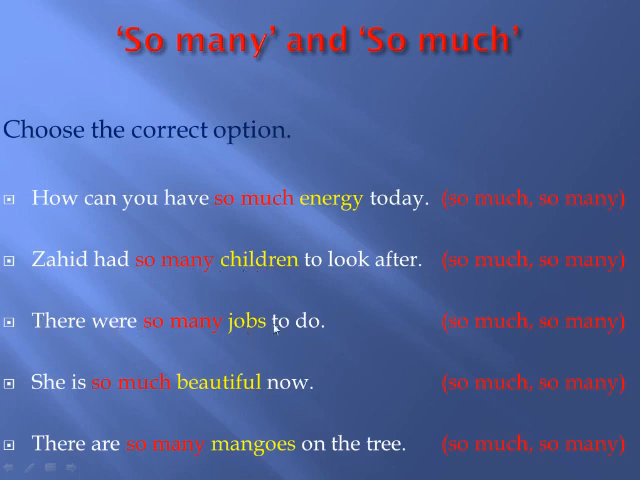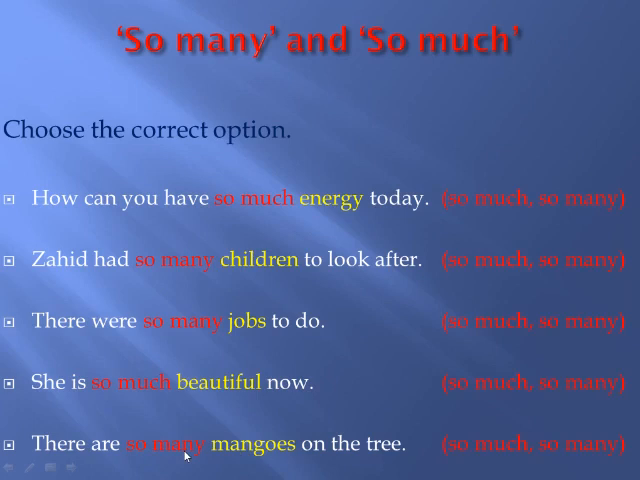There were so many jobs to do. Jobs are countable, so we have to use countable quantifier, so many jobs to do. She is so much beautiful now. Beautiful, that is uncountable, so we have to use uncountable quantifier with it. Last example, last sentence. There are so many mangoes on the tree. Mangoes are countable, so we have to use countable quantifier with